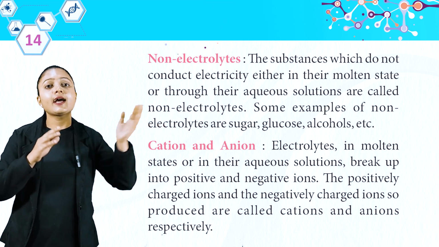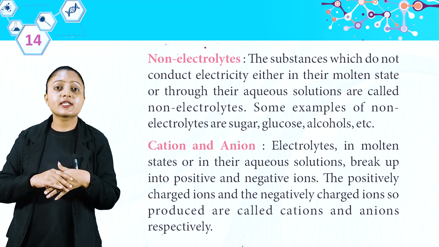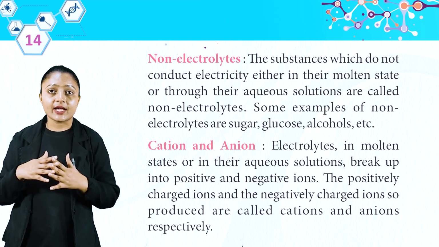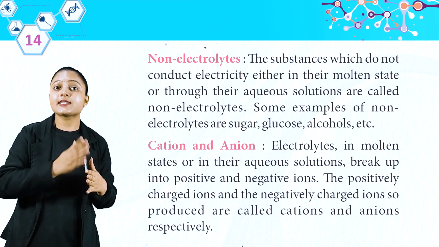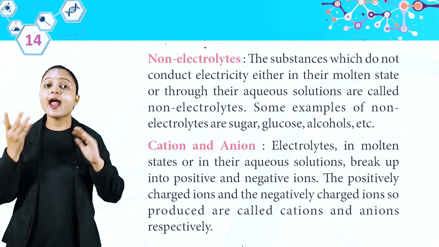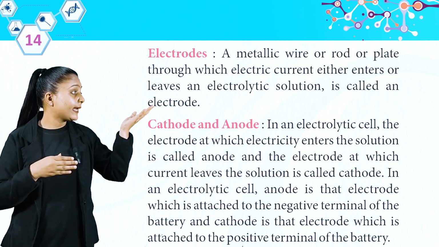Cation and anion. Electrolytes in molten state or in their aqueous solution break up into positive and negative ions. The positively charged ions and the negatively charged ions so produced are called cations and anions respectively. Electrodes.